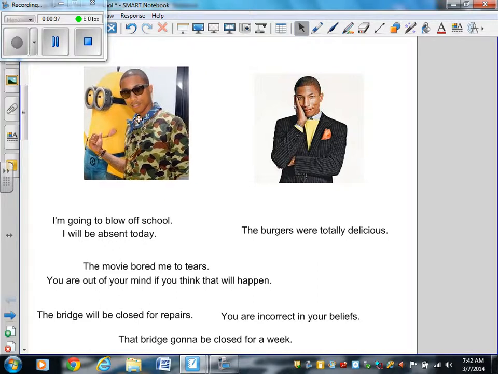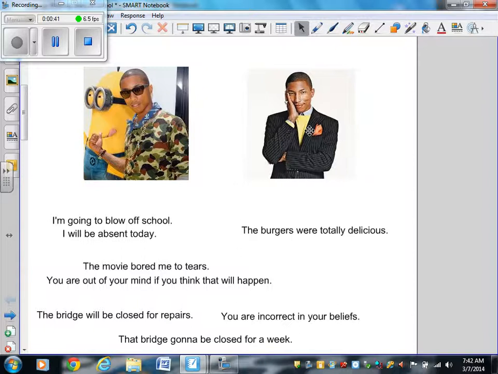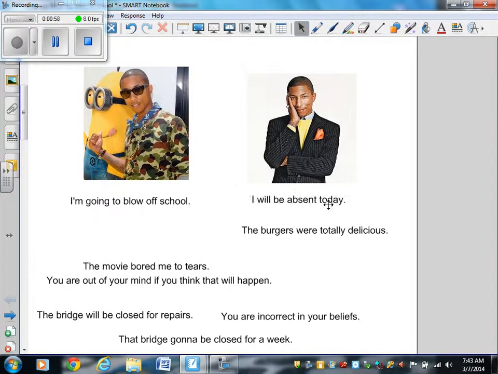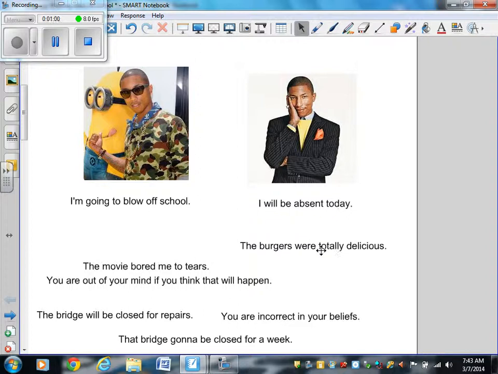and we talked about how on the left side, this picture of him, he is dressed very casually. And on this side of the smartboard, he is dressed more formally. And we talked about how language is also casual or formal. Remember that the language, "I'm going to blow off school," is casual, but the sentence that reads, "I will be absent today," is a more formal way of saying the exact same thing.